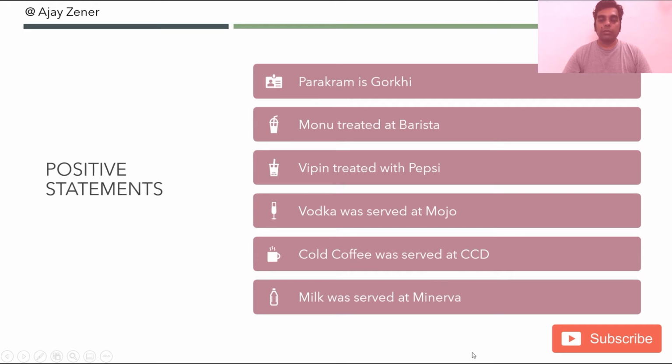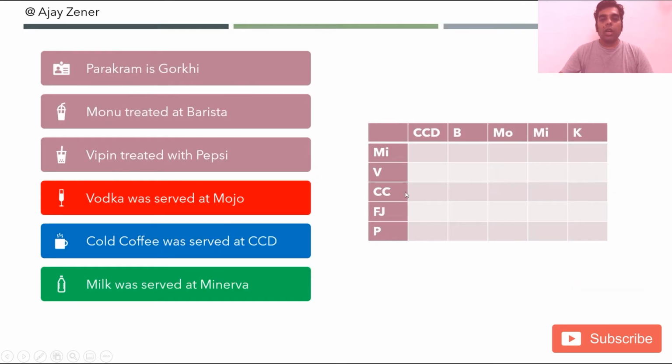So let's do that. Now here I have made a grid where you have CCD, Barista, Mojo, Minerva, Keventus on the top, and on the left side you have milk, vodka, cold coffee, fruit juice and Pepsi. And we have these 3 statements which correspond to this. Vodka was served at Mojo. So what I can do now is start filling this up. Vodka was served at Mojo, so this is a yes. All others will become cross because vodka cannot be served anywhere else, and Mojo cannot serve anything else.